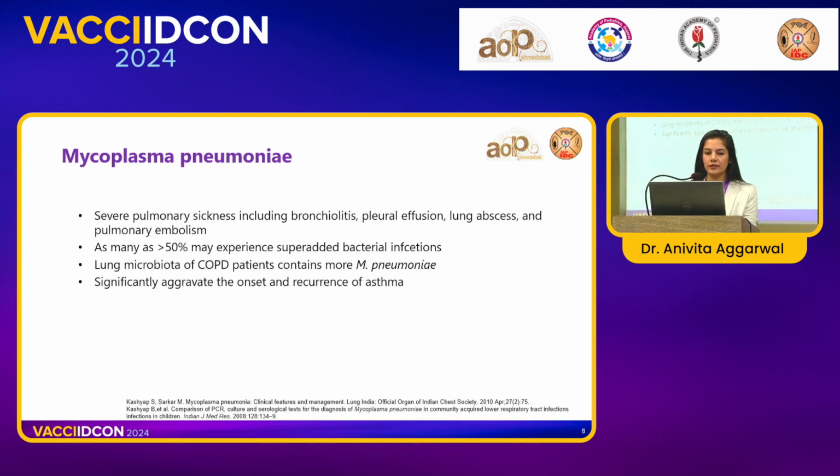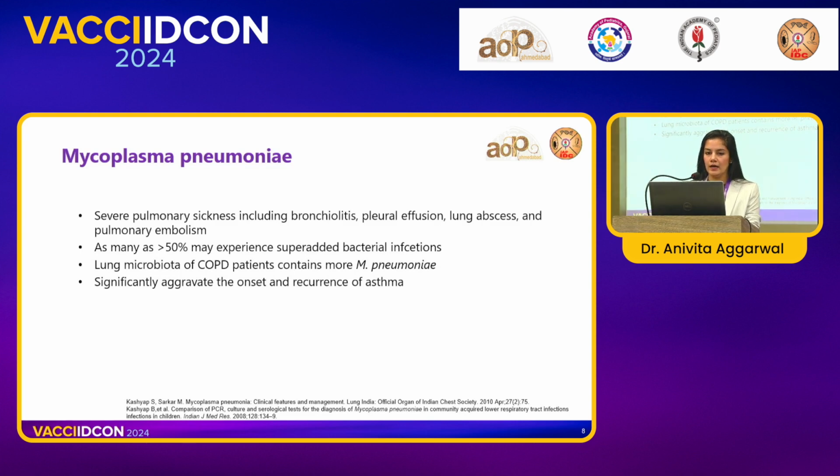It is very interesting to note that there is a relation between COPD and asthma with mycoplasma. So in the lung microbiota tested amongst the COPD patients, they had a lot of Mycoplasma pneumoniae. Mycoplasma is also responsible for acute episodes as well as recurrent episodes and acute exacerbations of both COPD as well as asthma.